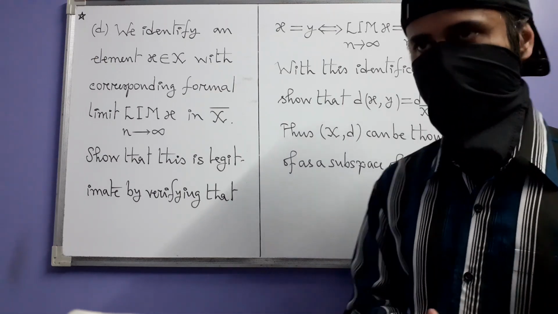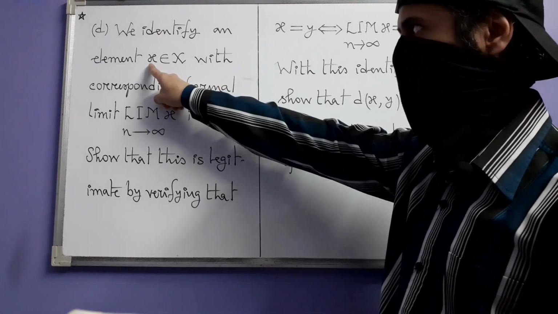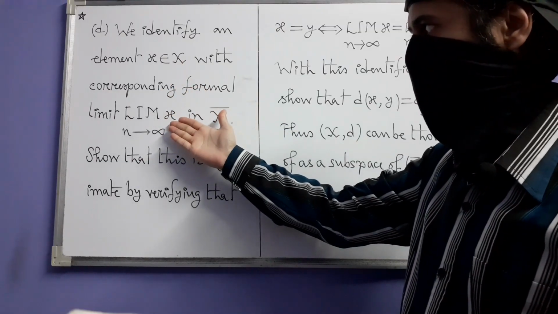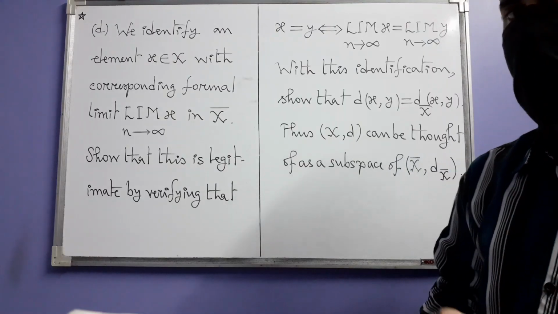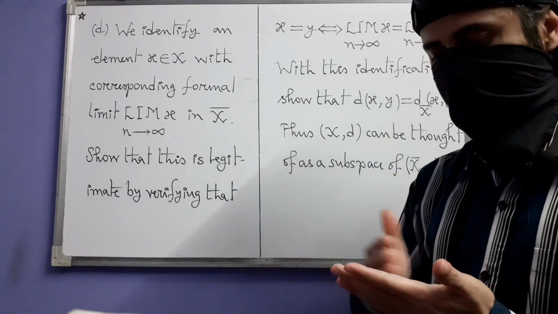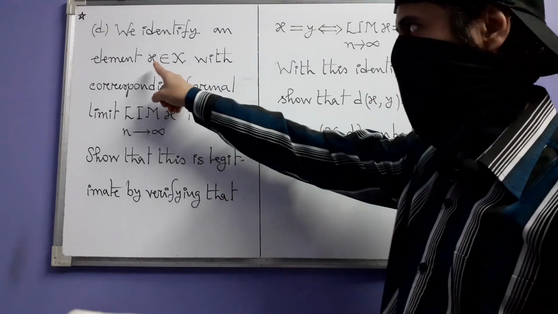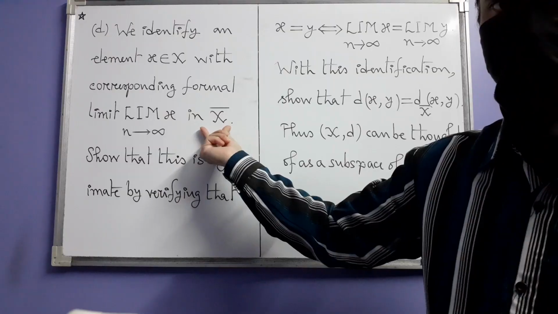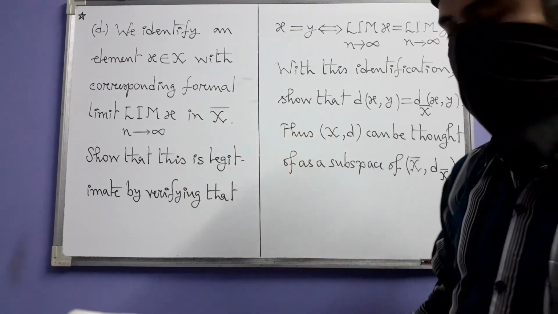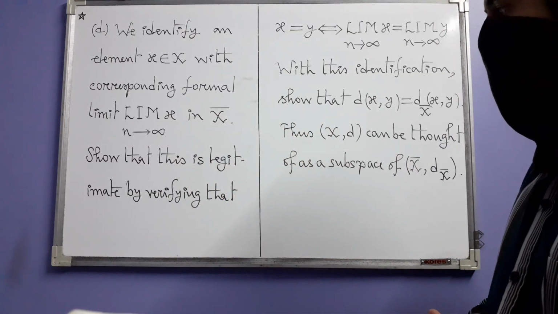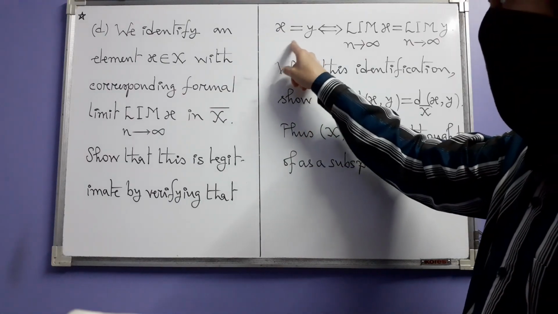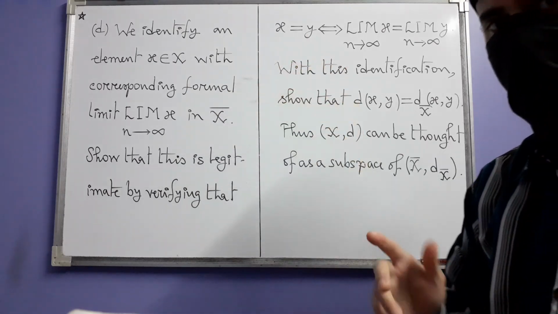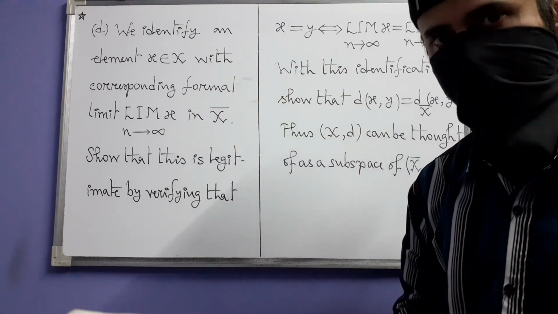Next we have part D, in which we identify any element x in the original space X with the corresponding formal limit of x, which is the formal limit of that Cauchy sequence, all of whose elements are equal to this x. Then this formal limit is an element of X bar. We have to show that this is a legitimate identification by verifying that for any 2 points x and y in X, they are equal if and only if the corresponding formal limits are equal.